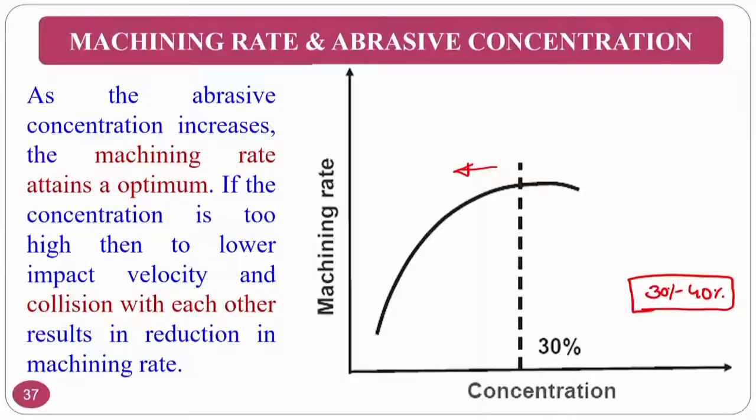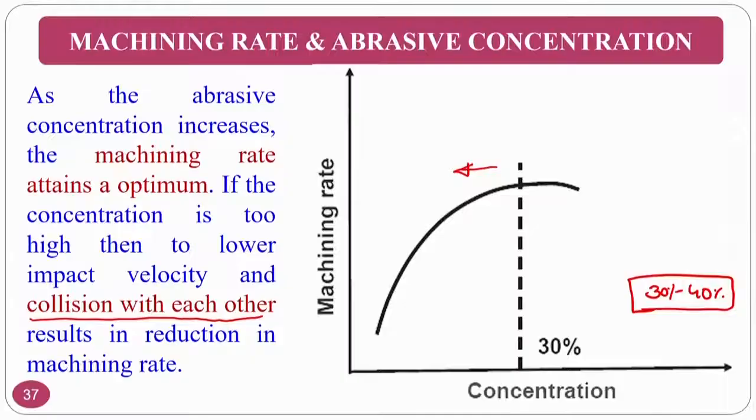So, the velocity may go down. If the particles are too many, the collision among the particles will be very high. If the collision is very high, the velocity at which it has to hit the workpiece will go down. If it goes down, the material removal or the machining rate will reduce.